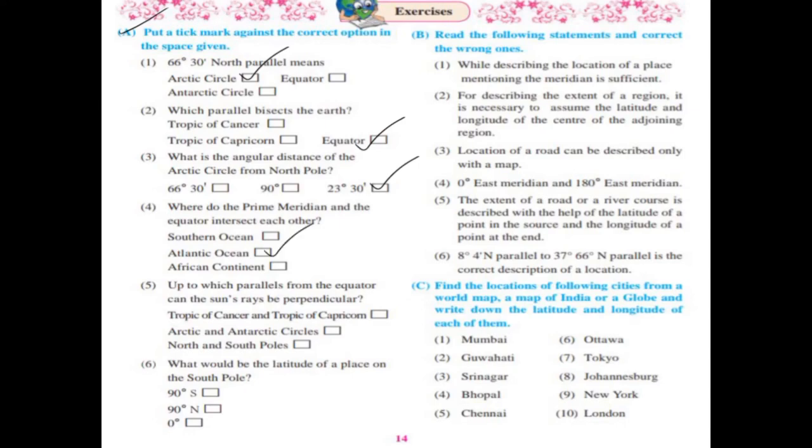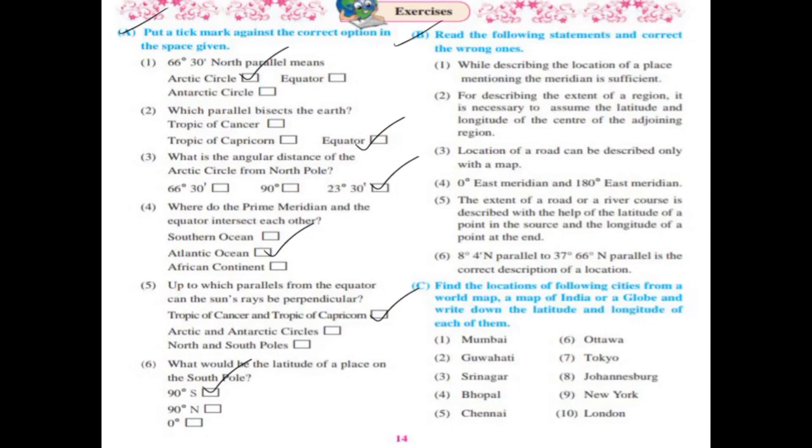Up to which parallels from the equator can the sun's rays be perpendicular? Options are Tropic of Cancer and Tropic of Capricorn, Arctic and Antarctic circles, North and South poles. Correct option is Tropic of Cancer and Tropic of Capricorn. What would be the latitude of a place on the South Pole? 90 degree south, 90 degree north, 0 degree. Correct option is 90 degree south.